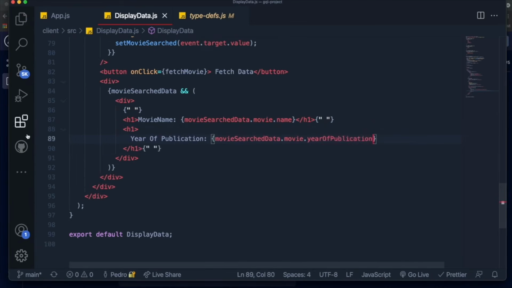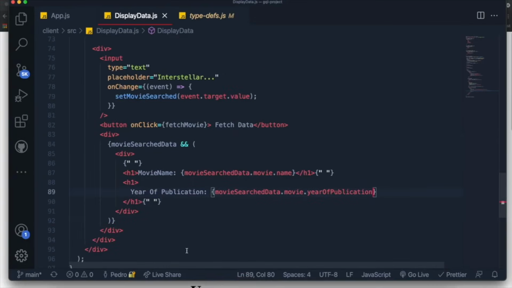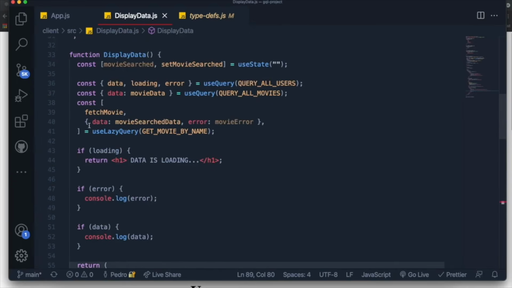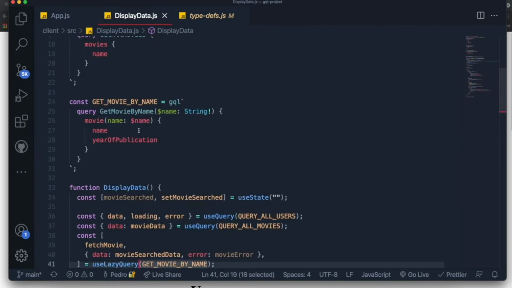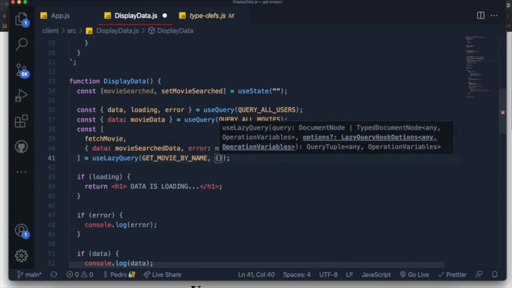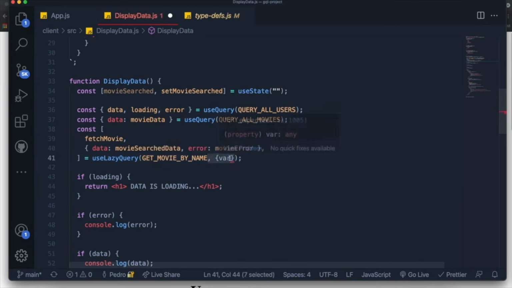And now when we save this, it should not be working. It is not displayed. Even if we click on this over here, it will fail. And the reason why it will fail is because we're actually not passing the variable, so the movie name, to the request that we're making over here. Now, how do we do this? How do we pass this movie search state over here as the variable for this, so that it is actually querying the correct movie? Well, there's two ways to do this. You can either pass it over here by just opening an object and saying variables like this and just passing the data, but I usually like to pass it through the function.